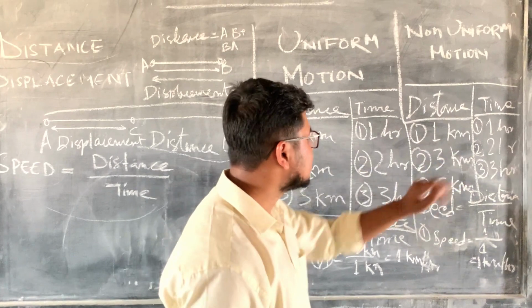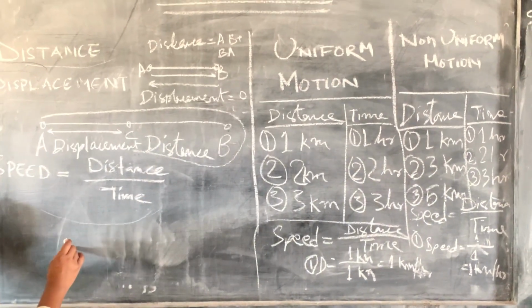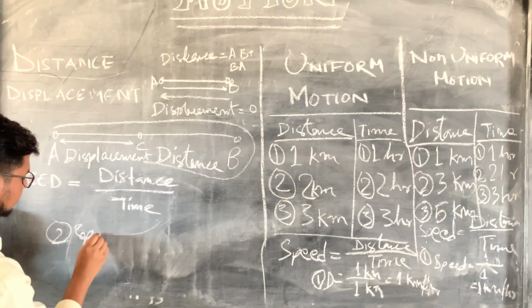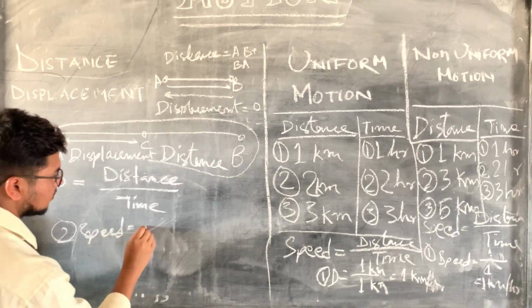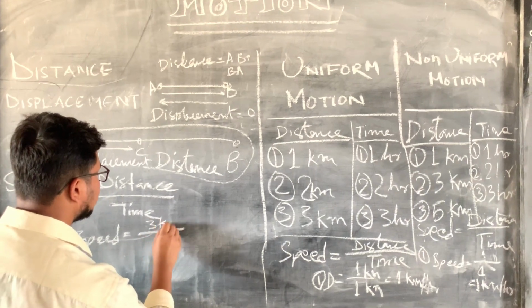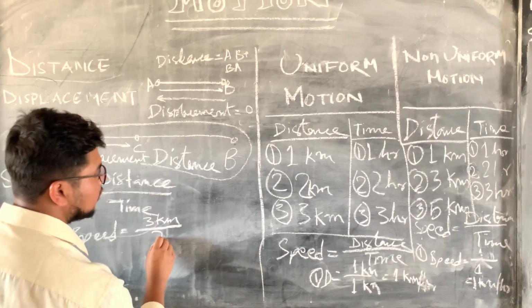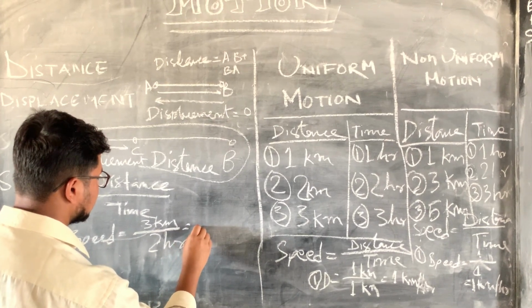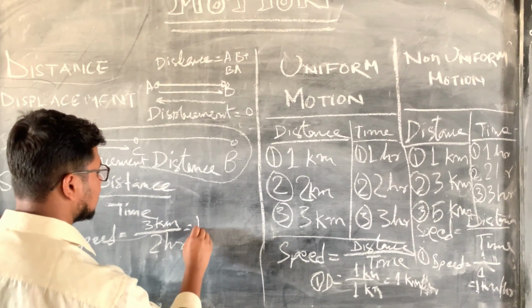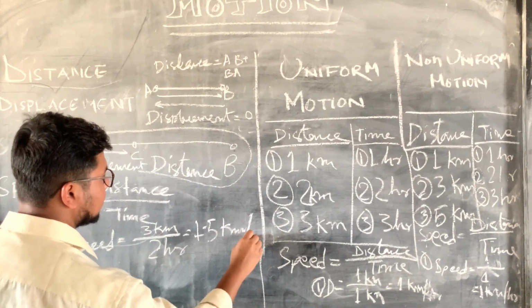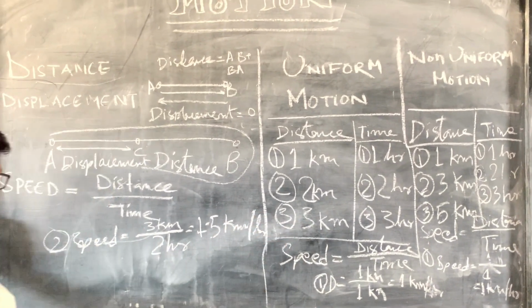Coming to the second part, 3 kilometer divided by 2 hours equals 1.5 kilometer per hour.